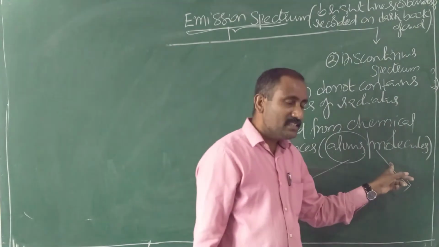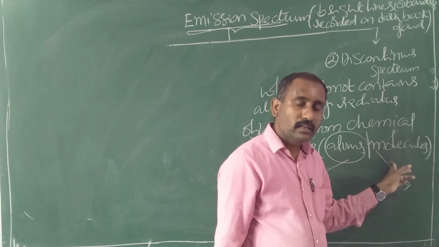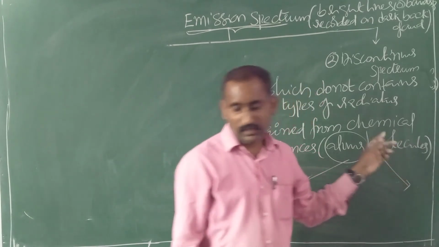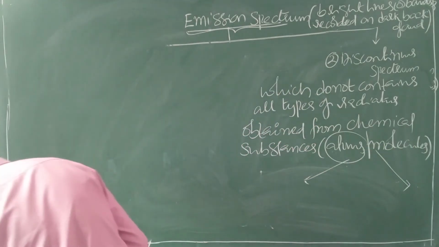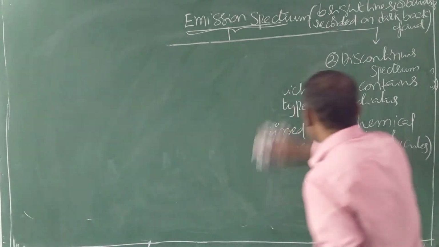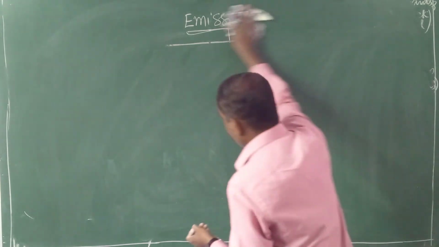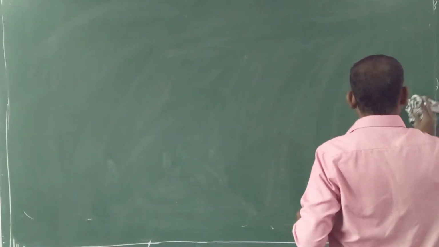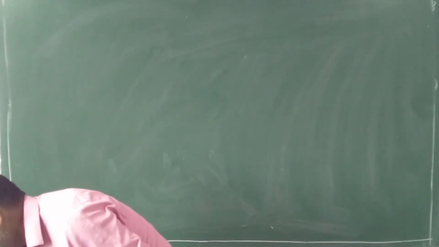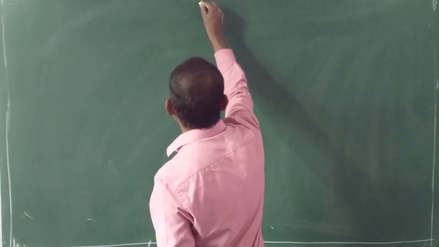If the chemical substance is a molecule, it is known as molecular spectrum or band spectrum. So continuous has no further classification, and discontinuous is further classified into two types.